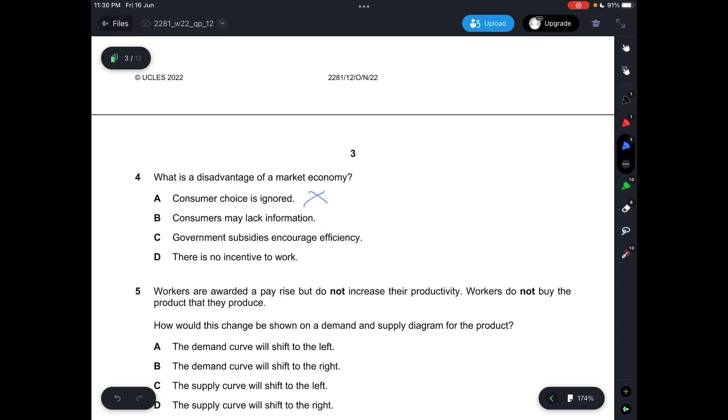B says consumers may lack information. That is correct because, first of all, in a market economy there is a missing market. For example, goods that are required to be allocated by the government, such as public roads, public lighting, and parks, are all public goods. And then healthcare and hospitals, which fall under merit goods. First of all, a lot of people have imperfect information about the benefits of education, and some people do not know that healthcare exists.